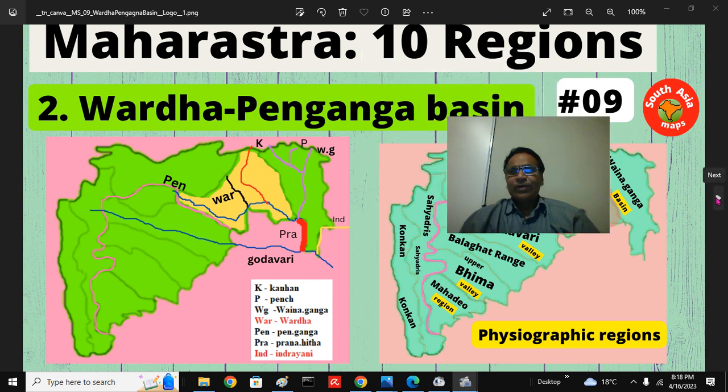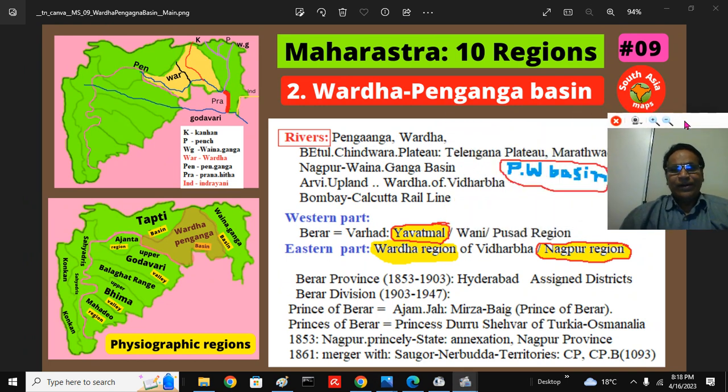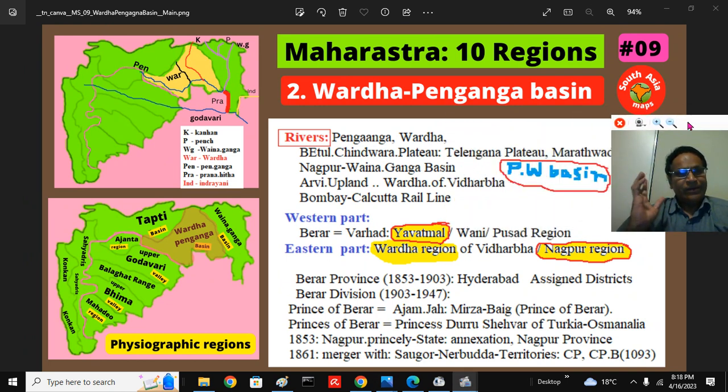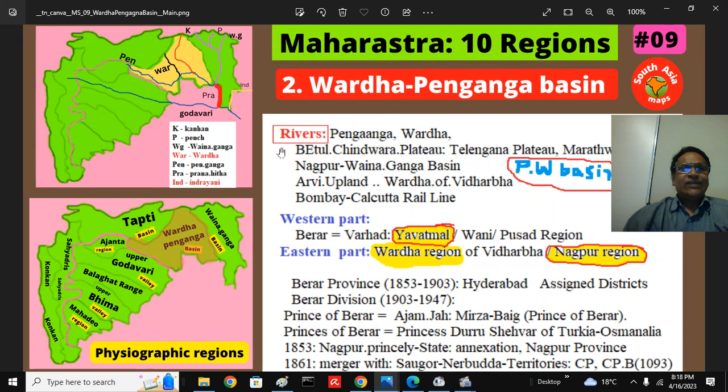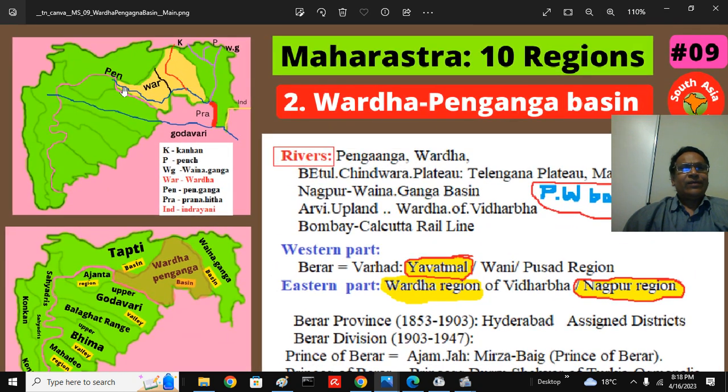And these 10 regions we talked about, you can stop this if you want to look at more. And let's briefly discuss this region, and we look at the actual map and see the importance. So what are the rivers that flow in this region? The rivers that flow in this region is, of course, the Penganga river. You can see the Penganga river.